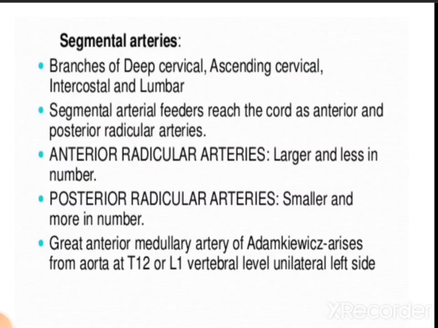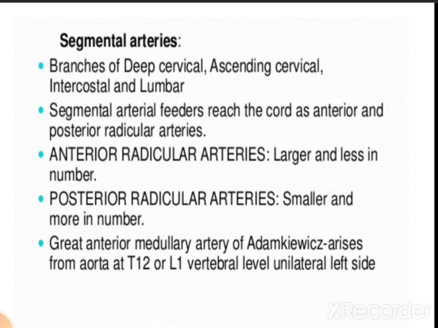Then the segmental arteries are there. These are the branches of the deep cervical, ascending cervical, intercostal and lumbar arteries. Segmental arteries arise at different segments of the spinal cord. So segmental arteries are the feeders that reach the cord as anterior and posterior radicular arteries. Anterior radicular arteries are larger and less in number. Posterior radicular arteries are smaller and more in number.